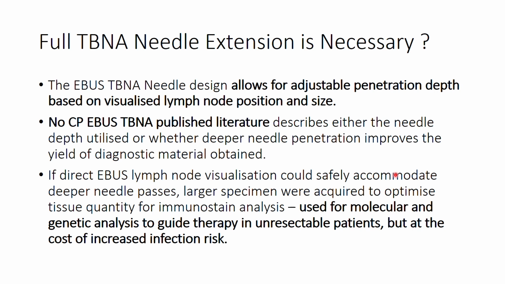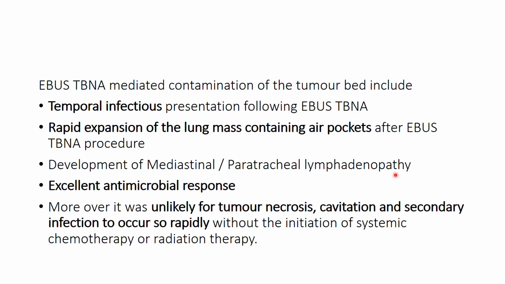Now this was a paper where the full TBNA needle was really necessary, because no paper to date has described the needle depth utilized or whether needle penetration can improve the yield of diagnostic material. We know that when we enter the middle of a necrotic lymph node of around 3 to 4 centimeters, and you use the full extent of 4 centimeters, you can get good material that might be used for molecular and genetic analysis, but at the cost of increased infection risk. So why does it happen?